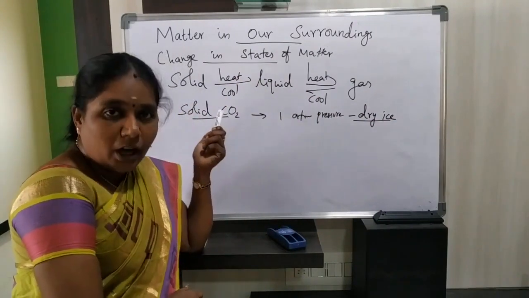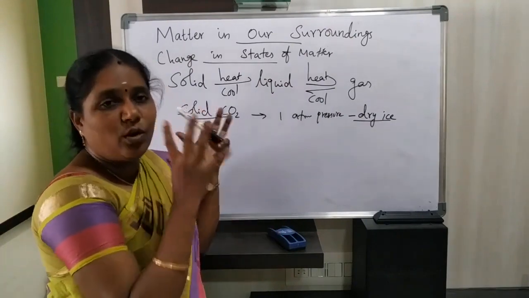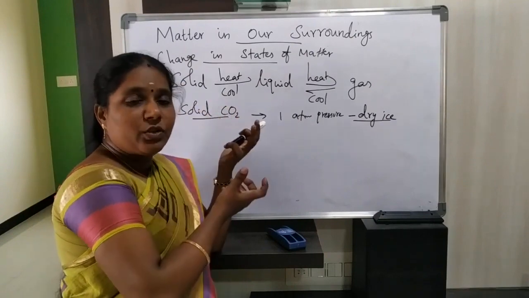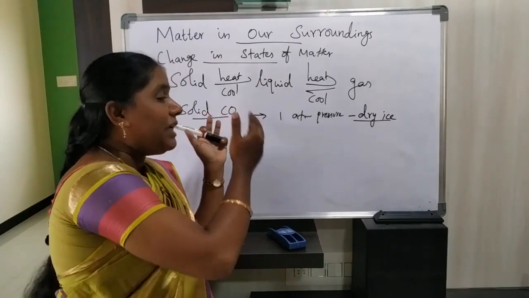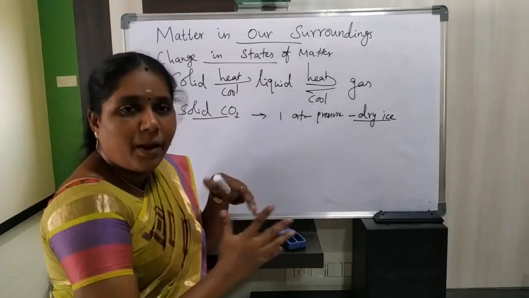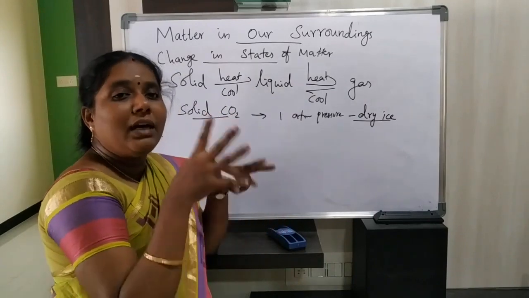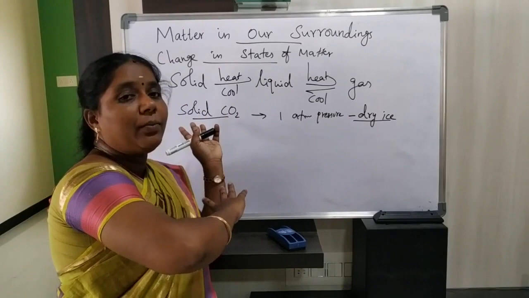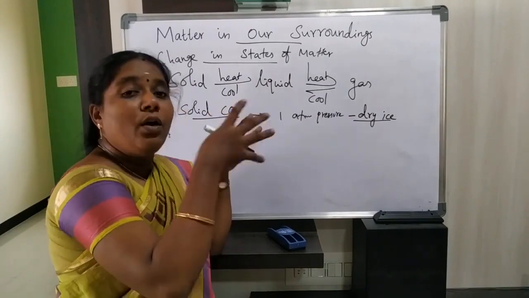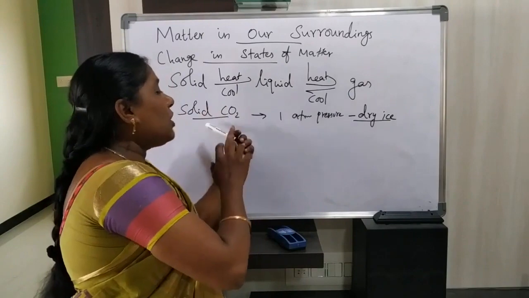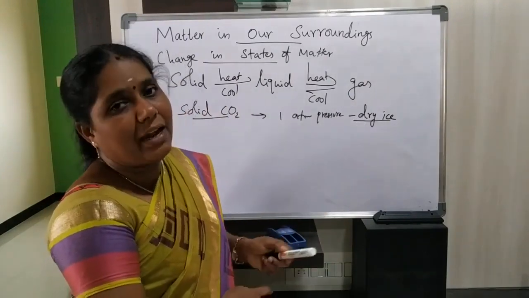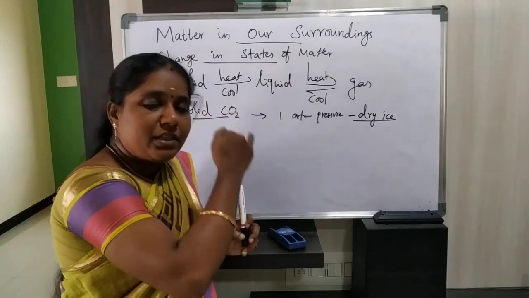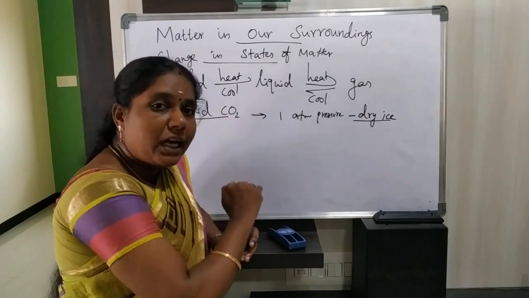Why do we call solid carbon dioxide dry ice? We maintain solid carbon dioxide at high pressure. But when we reduce the pressure to 1 atmospheric pressure, this solid carbon dioxide converts to gaseous form without undergoing a liquid state. So directly this solid carbon dioxide converts to gaseous state when reducing pressure, and so it is otherwise called dry ice.